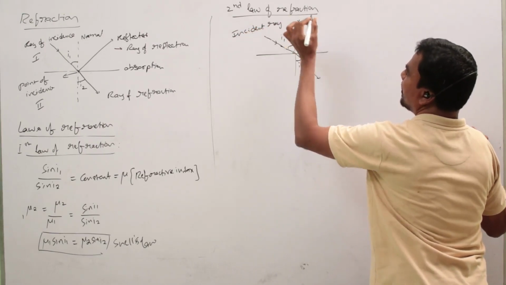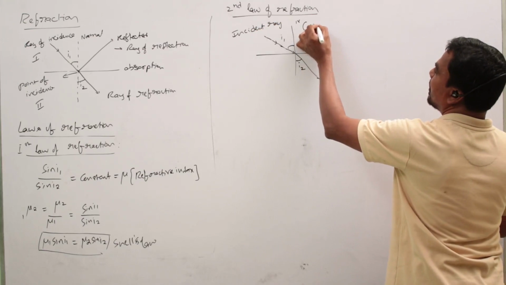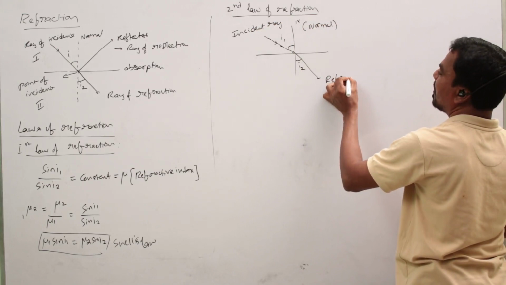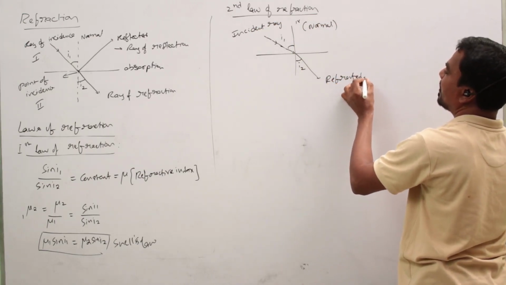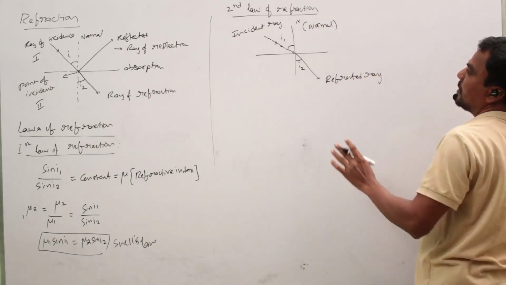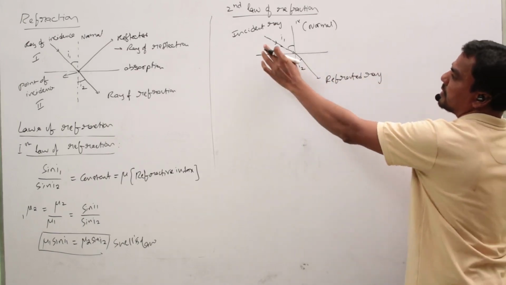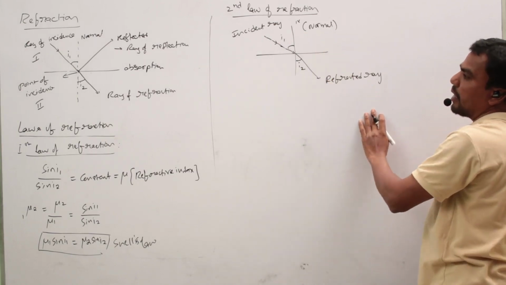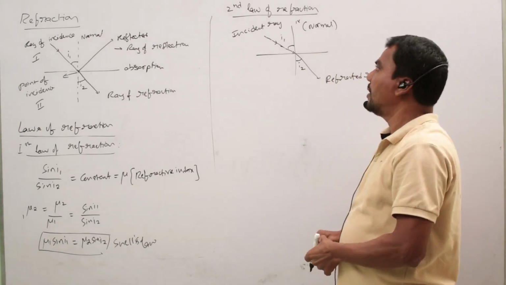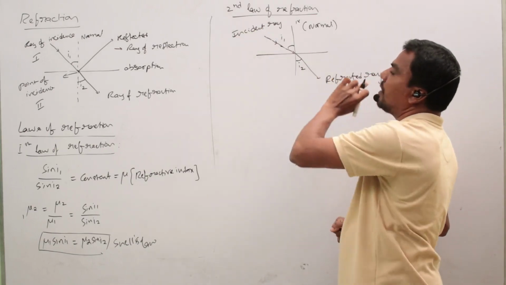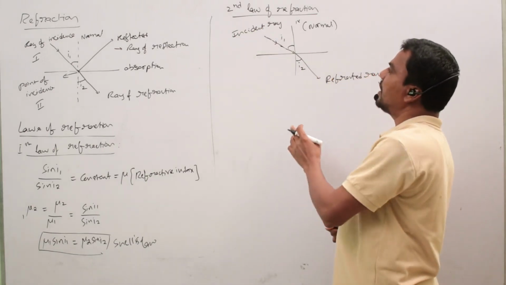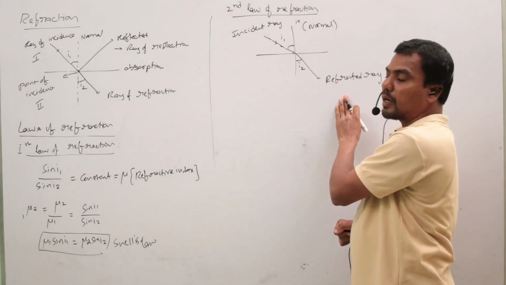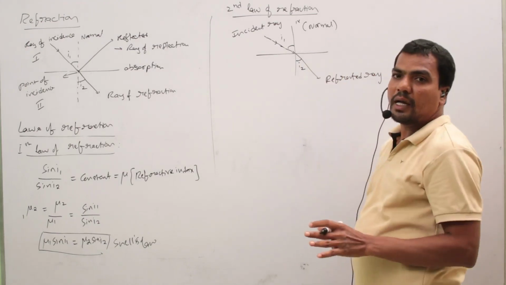These three lines, the incident ray, the normal and the refracted ray, lie on the same plane. That is the statement of the second law of refraction. Once again, the incident ray, the normal and the refracted ray always lie on the same plane.